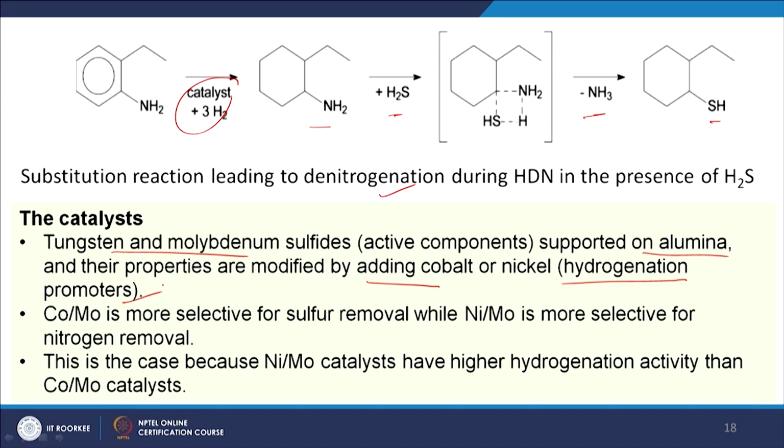So, cobalt molybdenum and nickel molybdenum are two active ingredients we are getting for sulfur and nitrogen removal. Out of these two, cobalt molybdenum is less active than nickel molybdenum for nitrogen removal, because nickel molybdenum catalysts have higher hydrogenation activity than cobalt molybdenum catalysts.